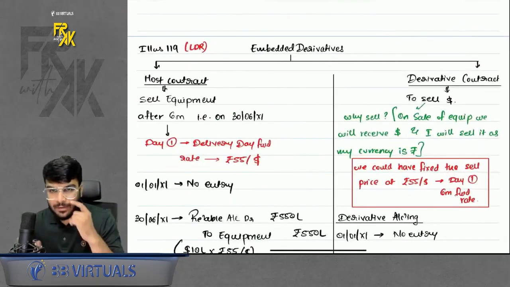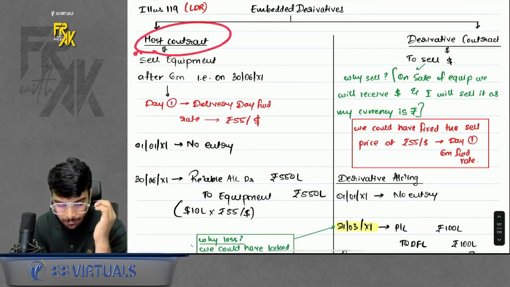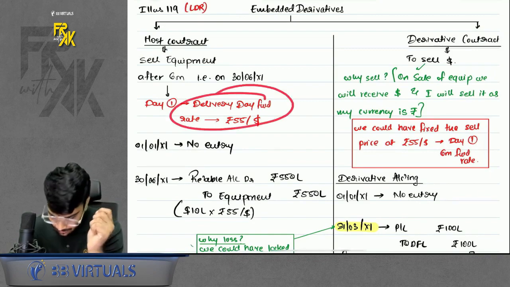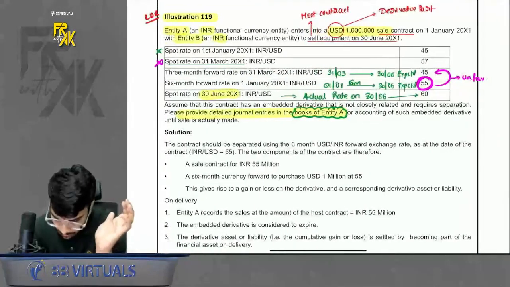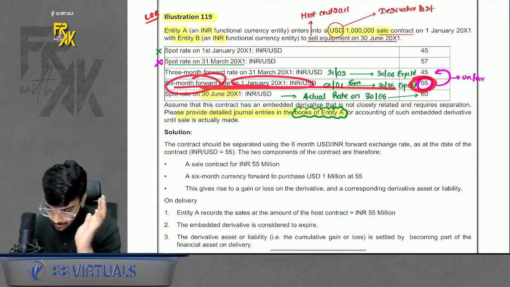Because currency is different, they are not closely related. Account for it separately. Okay, so host contract is to sell equipment. When to record it? After 6 months. And at what value to record it? At day one's forward rate. So day one's forward rate is 55. It is given. Okay, so we recorded 55.